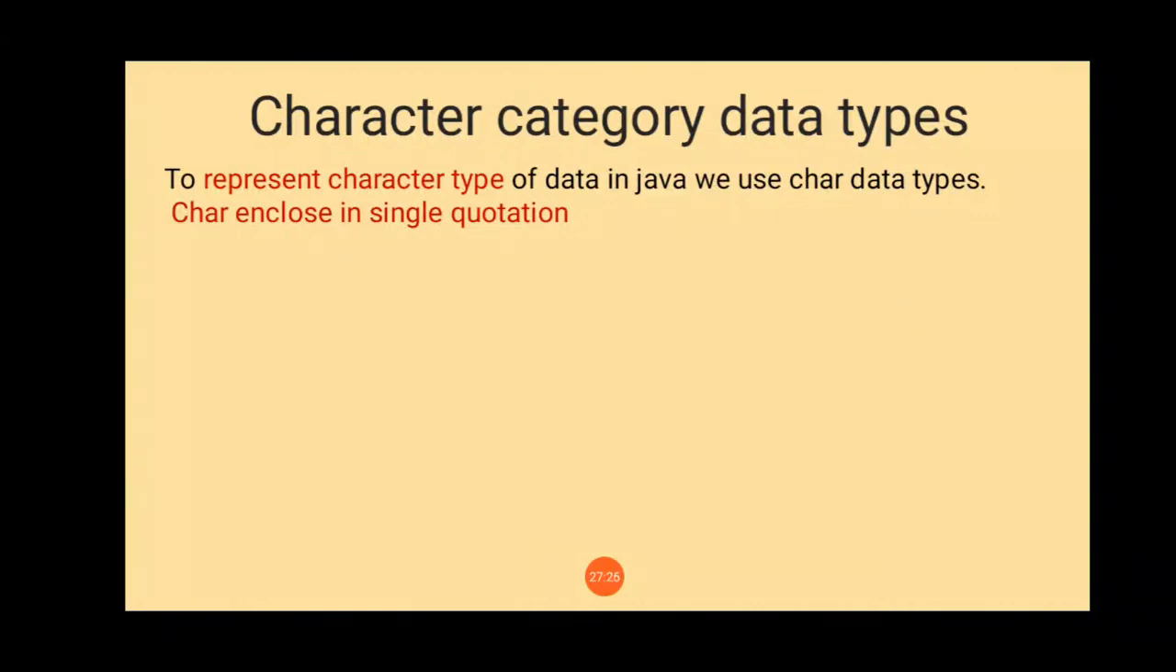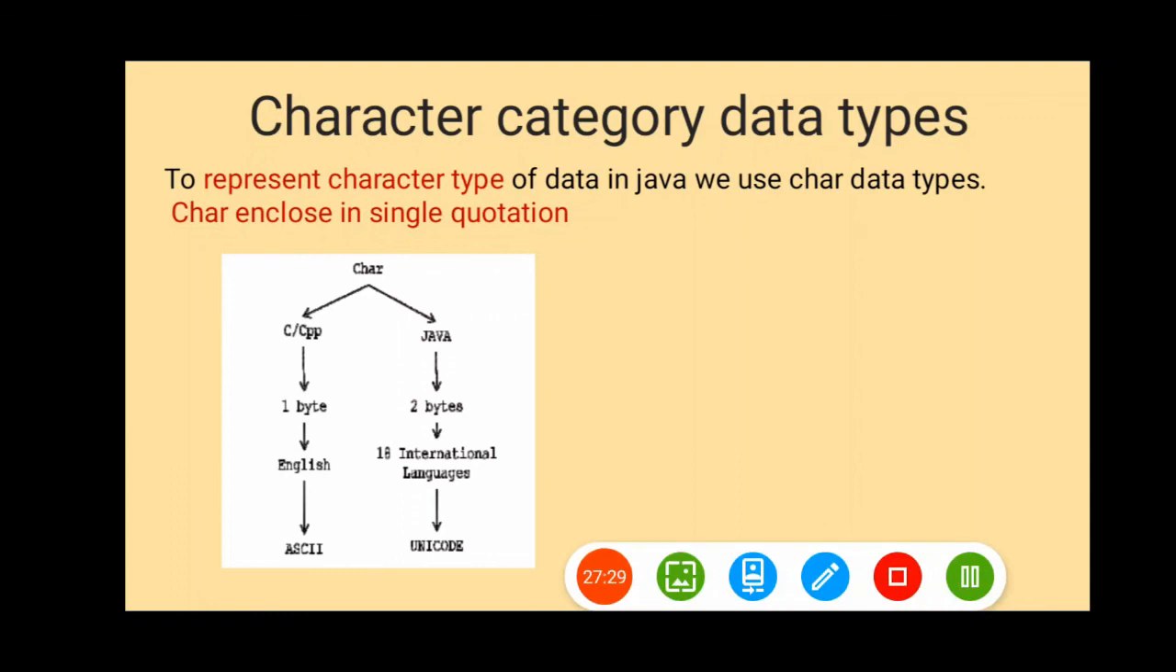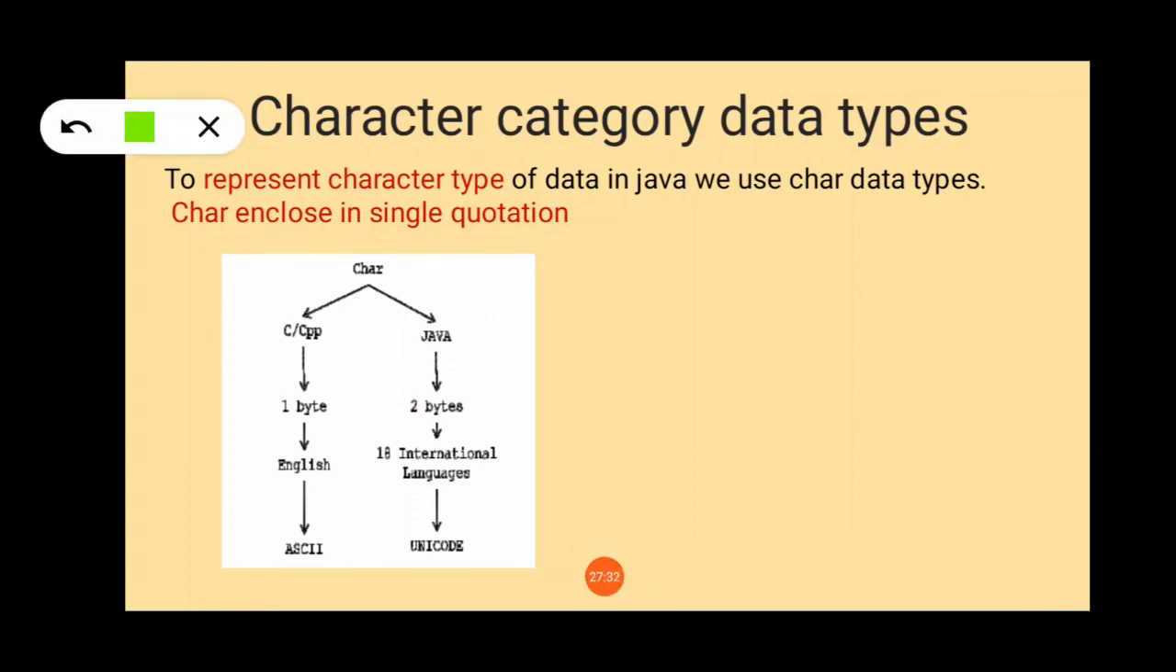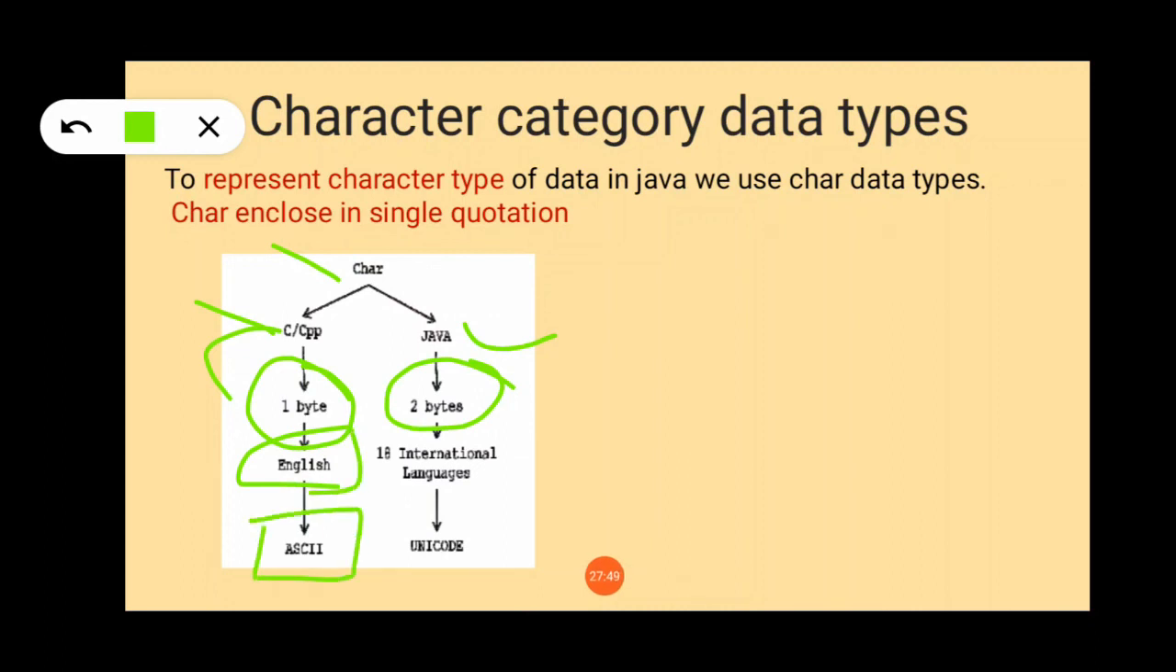Now understand here the most important point. When you work with characters in C and C++, 1 byte is allocated, but in Java, 2 bytes of memory are allocated. The reason is that in C and C++ we only work with the English language with ASCII values, American Standard Code for Information Interchange. So it provides a smaller character set. But Java supports a total of 18 international languages.